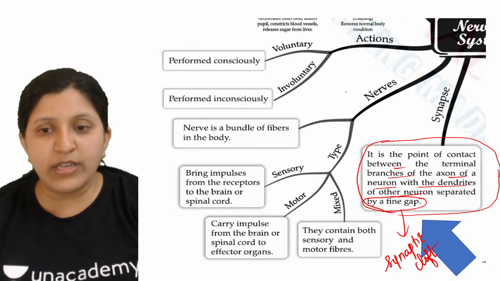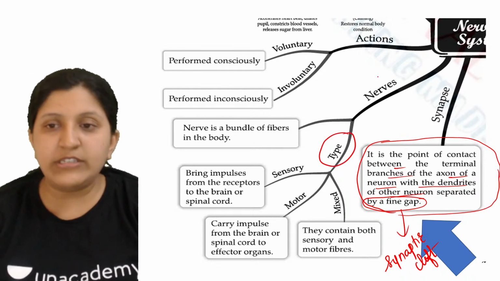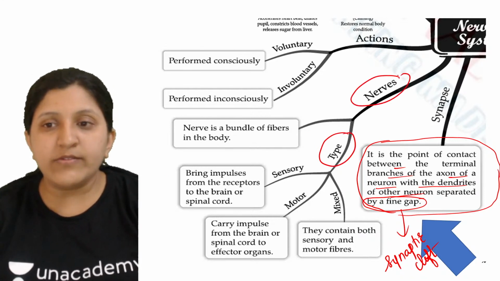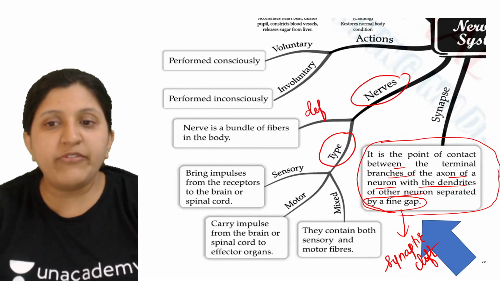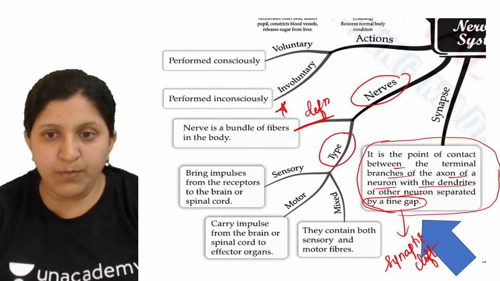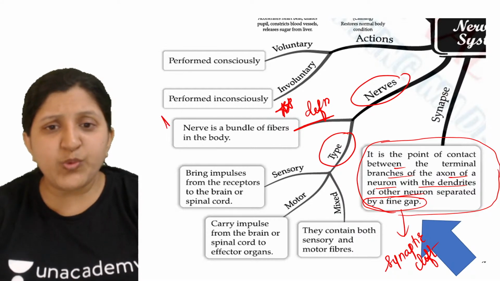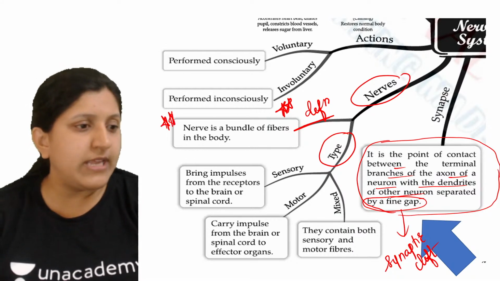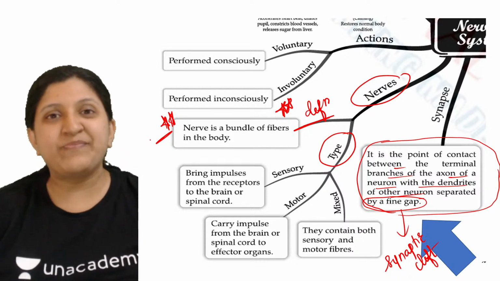Moving on to the next one, we will have a look at the different types, that is under nerves. So what exactly is a nerve? We will have a look at the definition, which is again important. Many times they have asked what is a nerve, so they'll ask you to define nerve. It is not a group of a neuron.